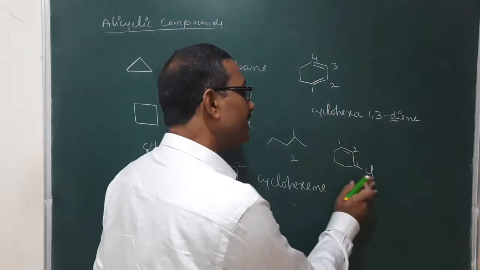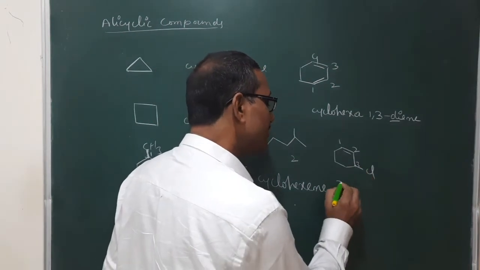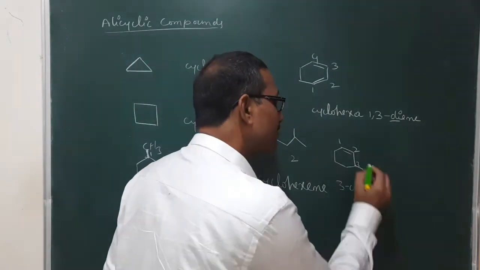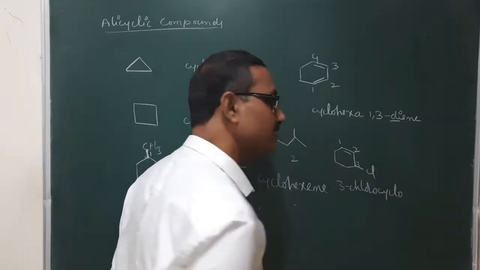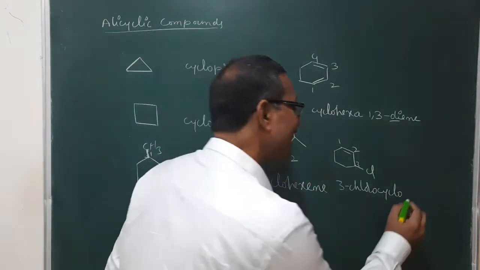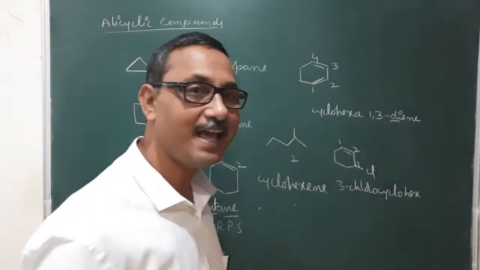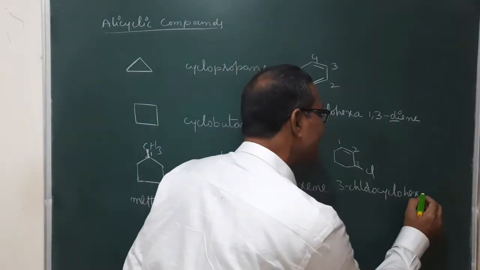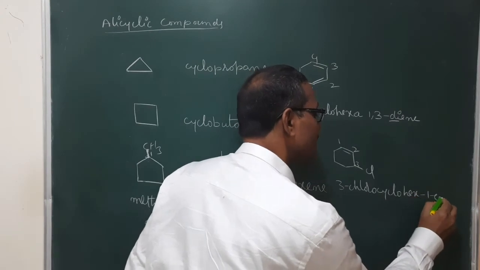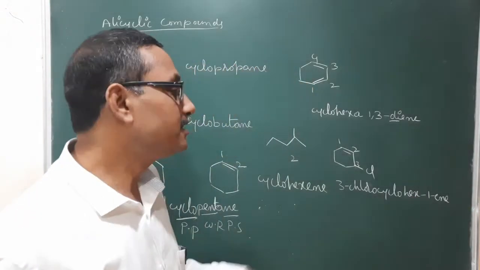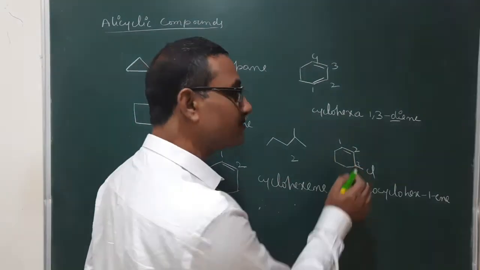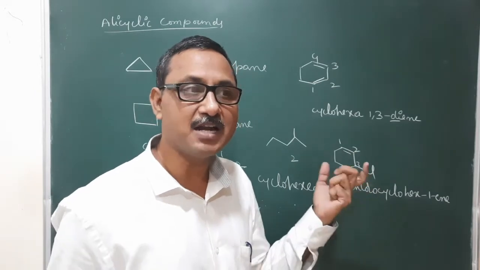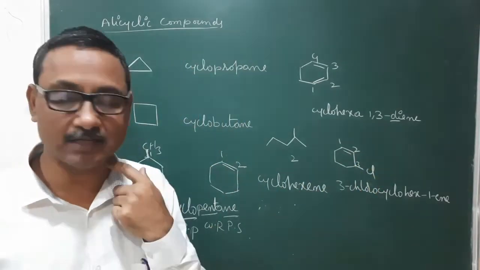Now, while writing this one, it is 3-chloro. It is a secondary prefix. Here the primary prefix is cyclo. Here the word root is hex, because it consists of 6 carbon atoms. The primary suffix is ene. Here 1-ene. Generally, in the presence of one multiple bond as well as a substituent, we will give preference to the multiple bond only. The multiple bond containing carbon will get number 1.